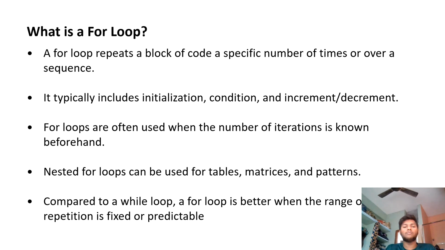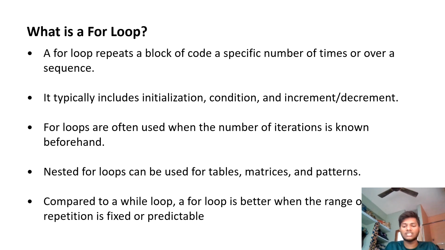A for loop can be used for tables, matrices, and patterns. In for loop, we use tables, matrices, and patterns. But in while loop, we take input from the user. Compared to while loop, the for loop is better to range and repeat over a fixed periodic table.